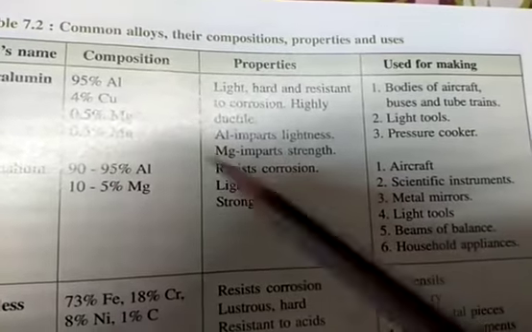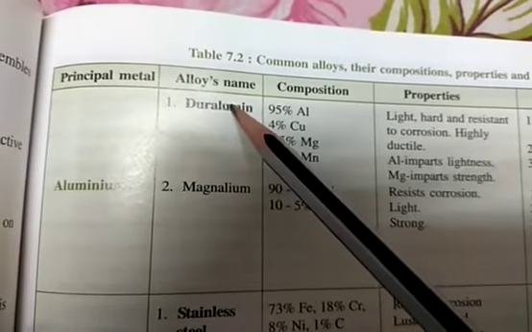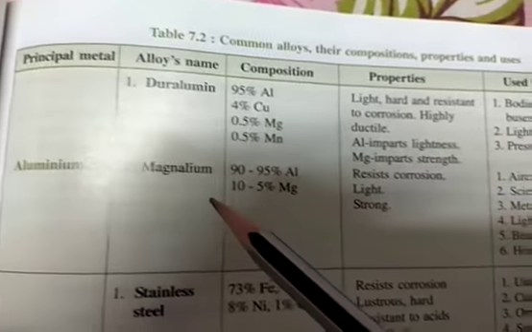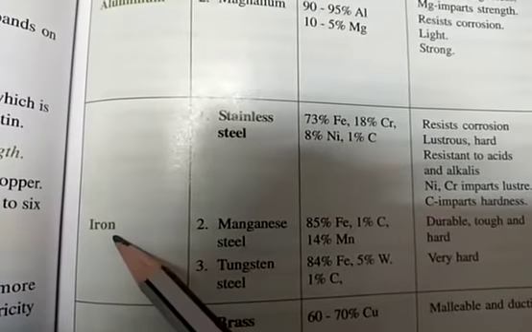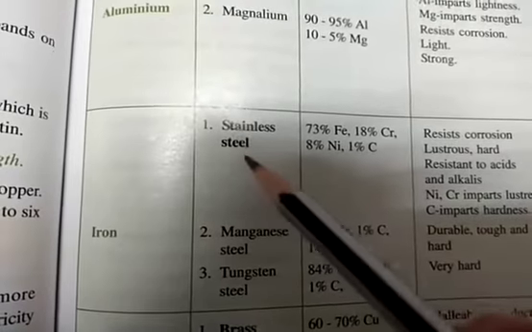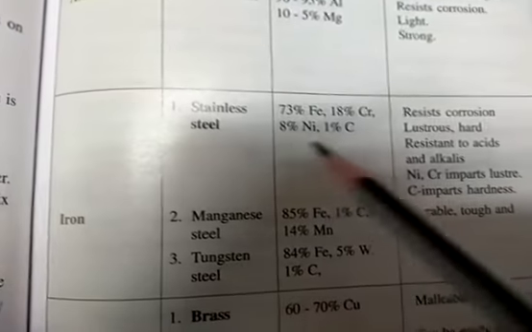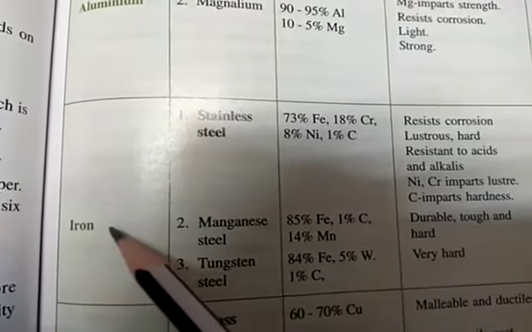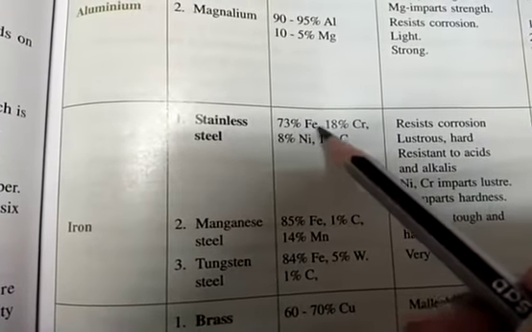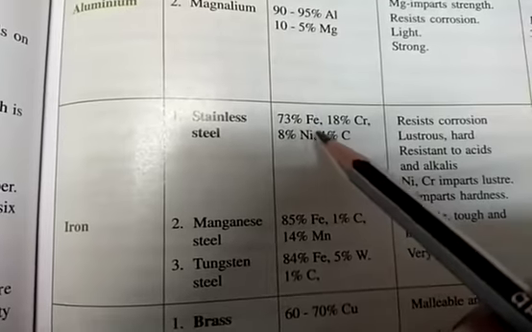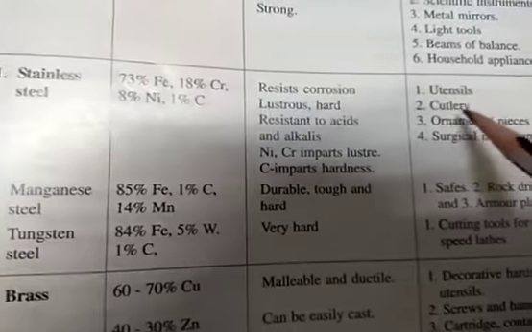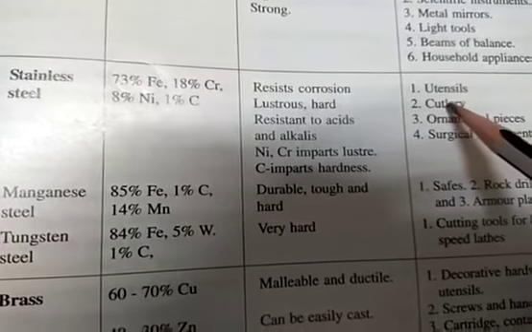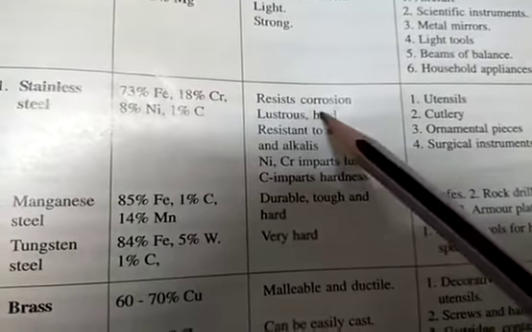So students, you need to just go through what the principal metals are, what the names of the alloys are, and their uses. Another metal is iron, and one of the alloys is stainless steel, and this is the composition. Since iron is the principal metal, you can see iron is present in more amount. Generally the principal metal is present in more amount. Then these are the properties, where this steel can be used.